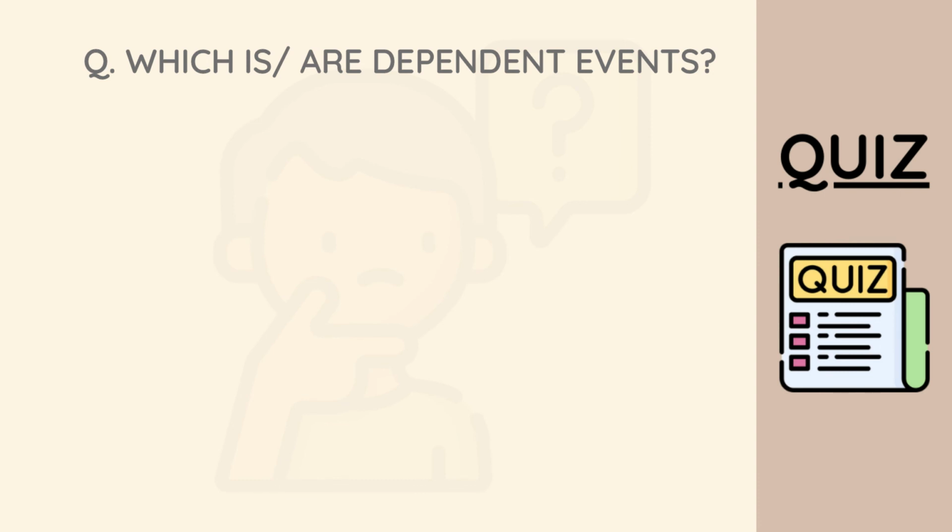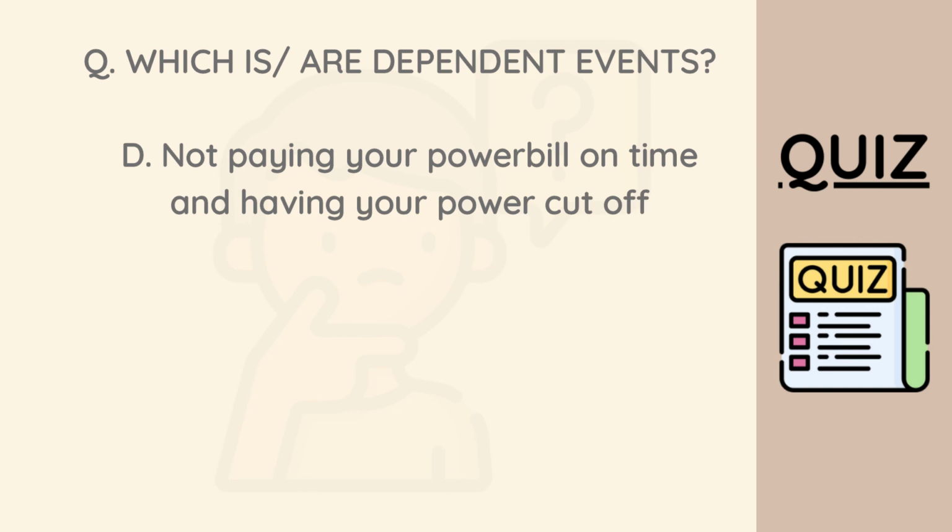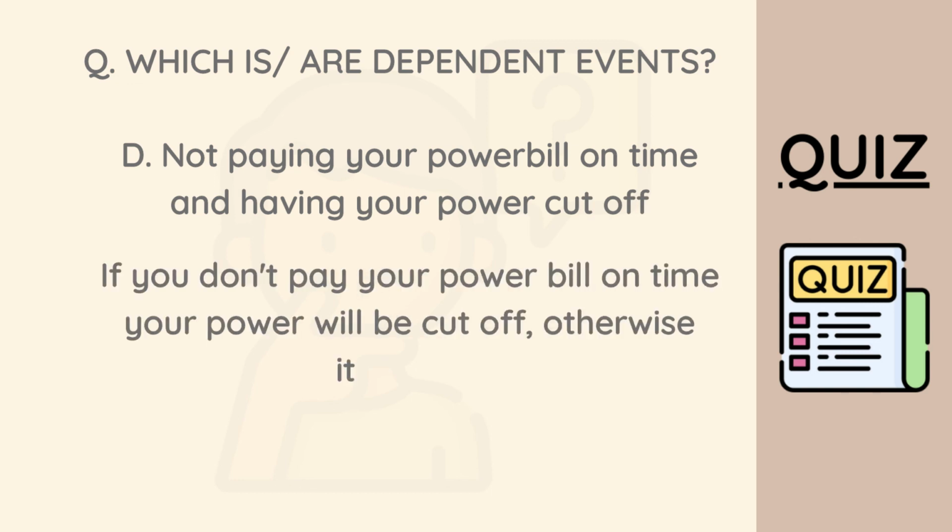And the last option, option D, says not paying your power bills on time and having your power cut off. If you don't pay your power bills on time, your power will be cut off. If you pay your power bills on time, your power won't be cut off. So that means these two events are dependent on each other.